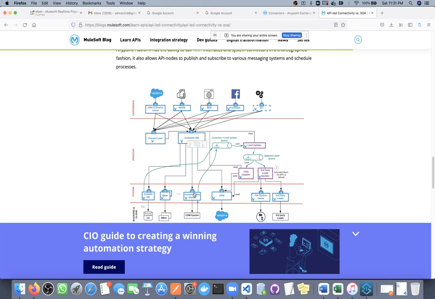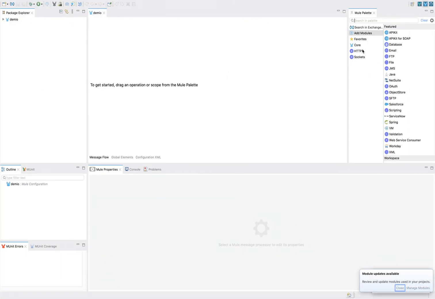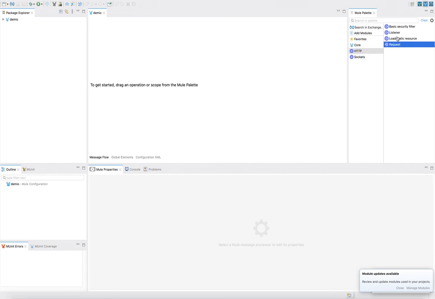Connector in the sense listener or requester? Yes, those are operations. Inside the HTTP connector we have the HTTP Listener operation and the Requester operation. The listener and requester are operations, and this is our connector, the HTTP connector. Okay, thank you, Ravi.